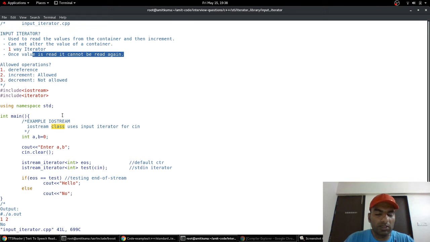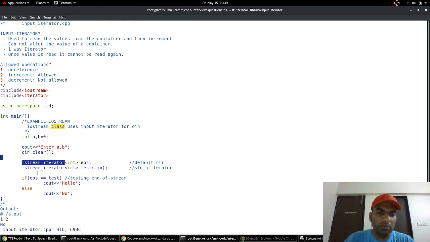So for example, let's see. The iostream class provides an input iterator. When we use the cin object, in that case we use the input iterator.